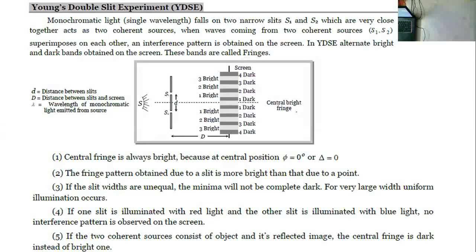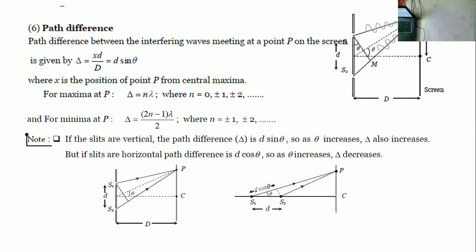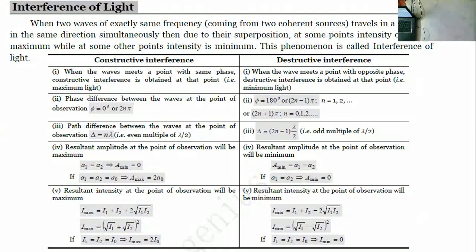So I am going to extend to the further topic. Let's move to the board.